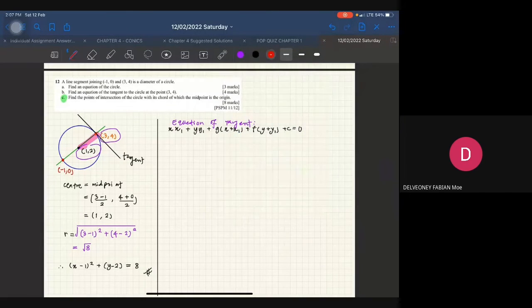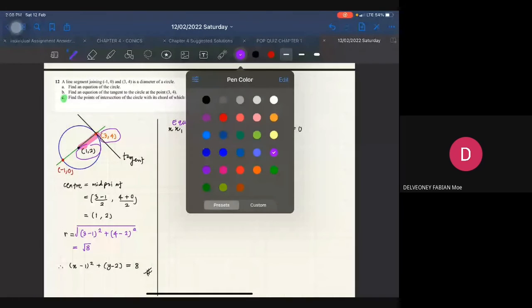Okay, so kalau tengok dalam equation of tangent, you need to have G and F, a point, and also C. Okay, so kalau ikutkan, awak tak ada satu je lagi value, which is C. Saya tick dekat sini nak bagi awak nampak.